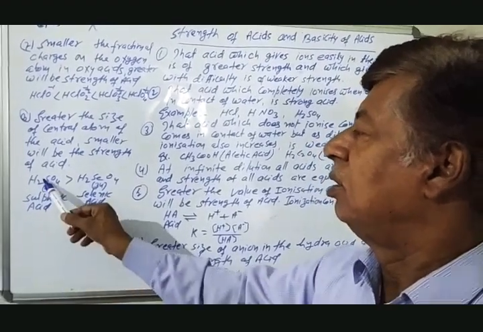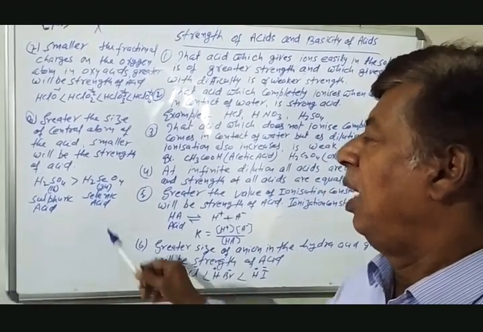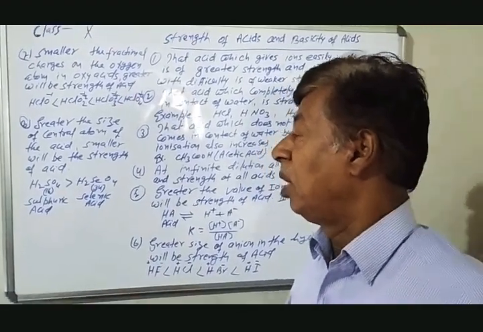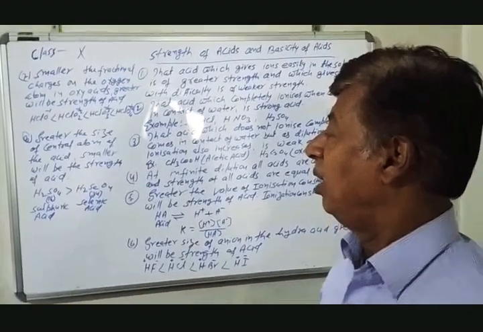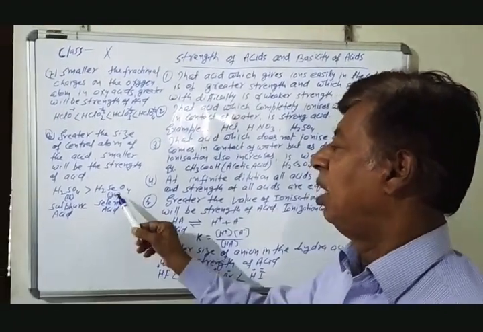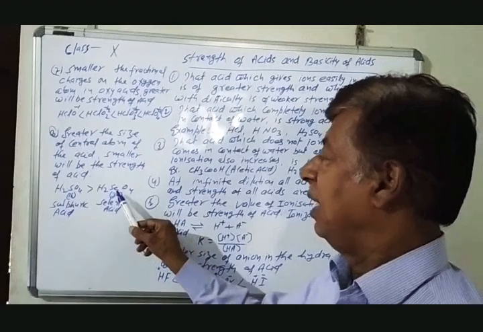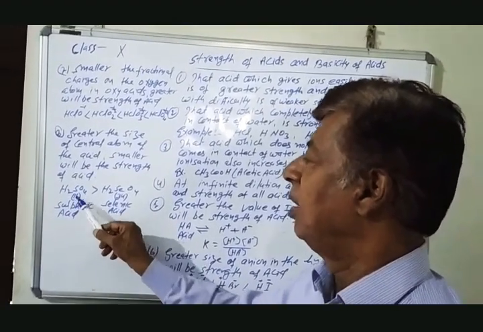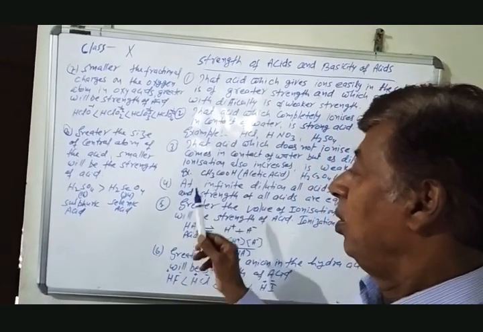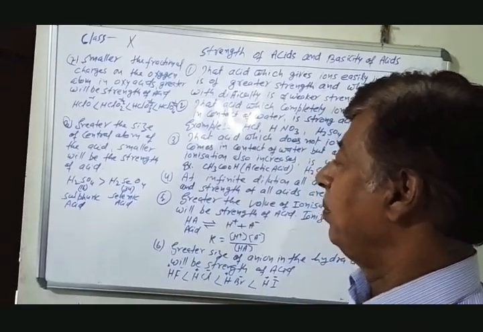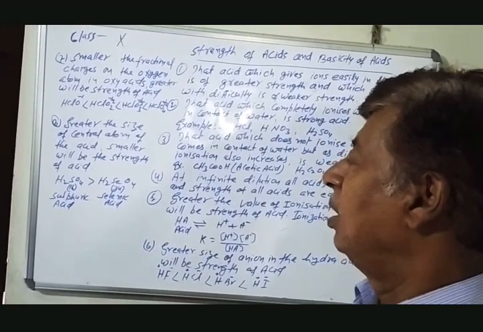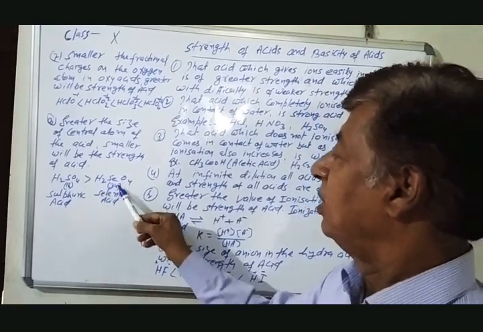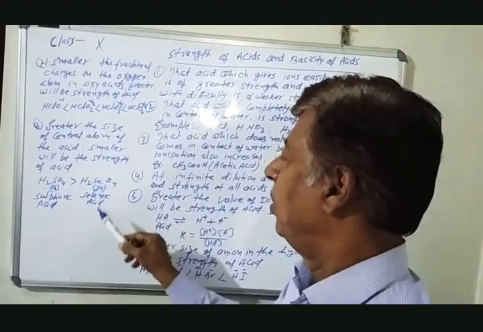Now see, here is sulfuric acid, H2SO4, and selenic acid, H2SeO4. The atomic number of sulfur is 16 and the atomic number of selenium is 34. Selenium is the central atom in selenic acid and sulfur is the central atom in sulfuric acid. As atomic number increases, the size of the atom also increases. Here, the size of selenium is more than sulfur.